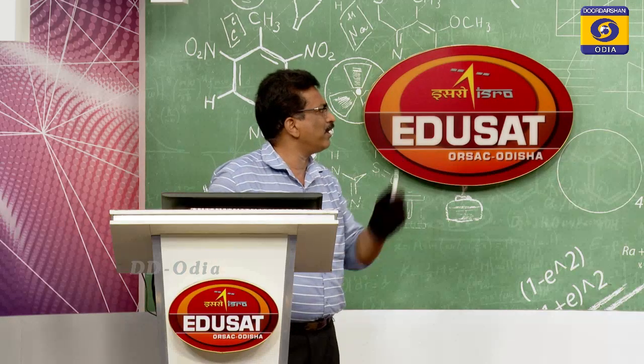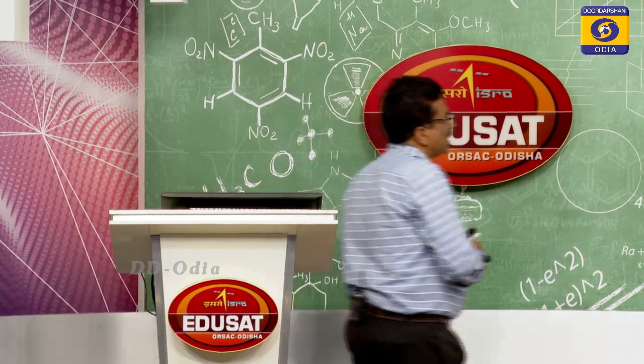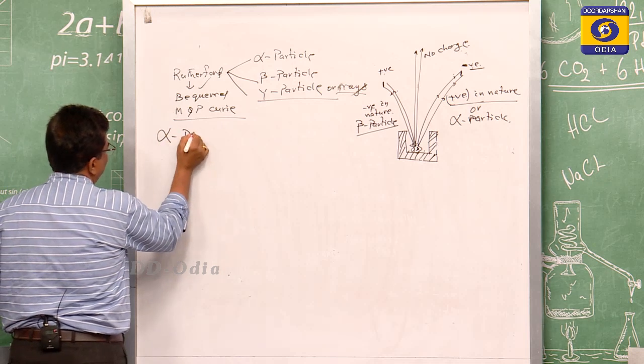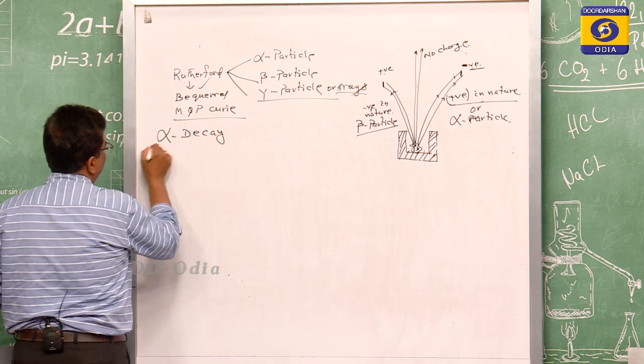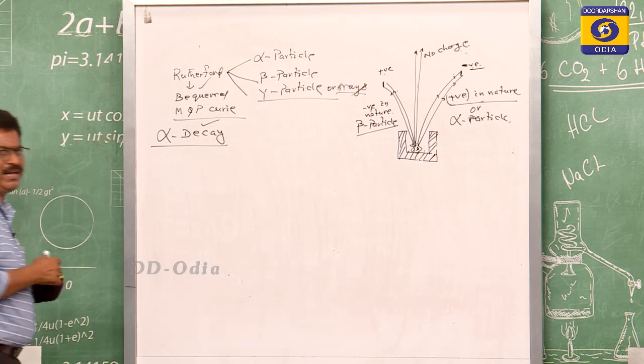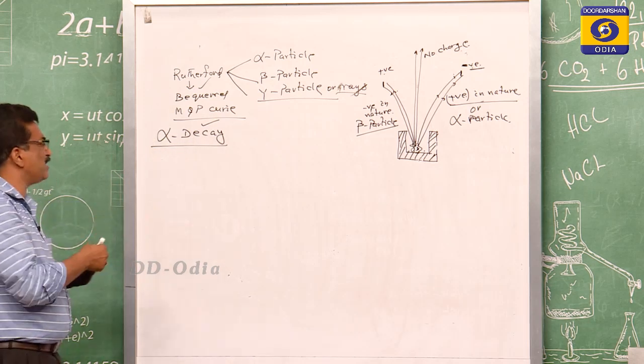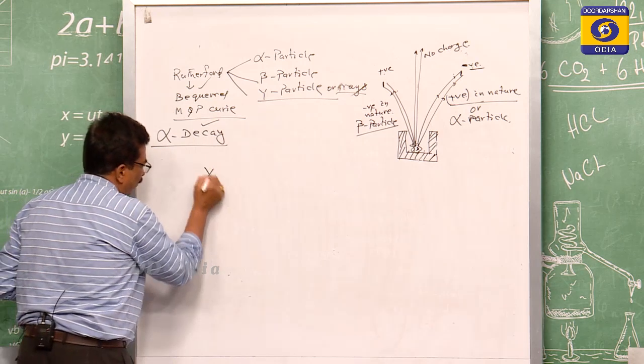If we go for the alpha decay, it means an alpha particle comes out. The term decay here means losing, that is, alpha is lost from a nucleus.